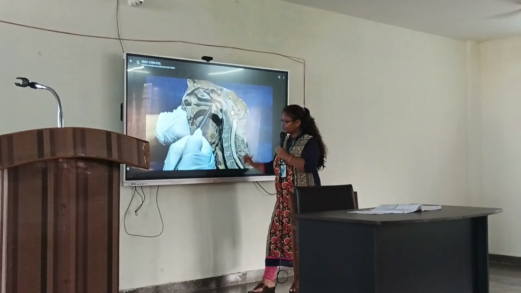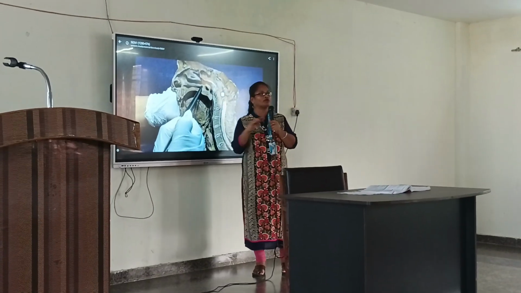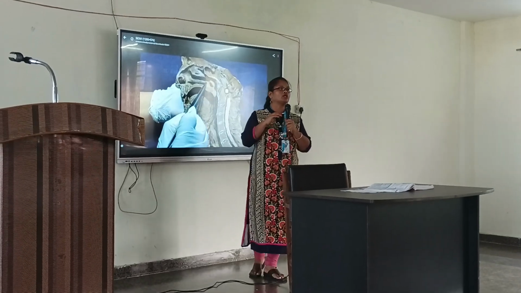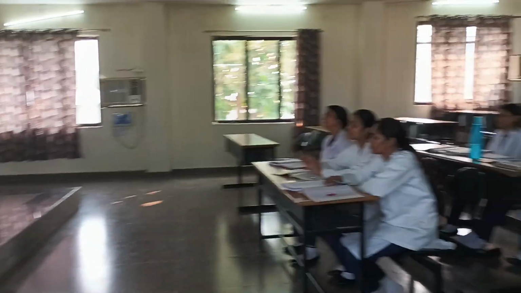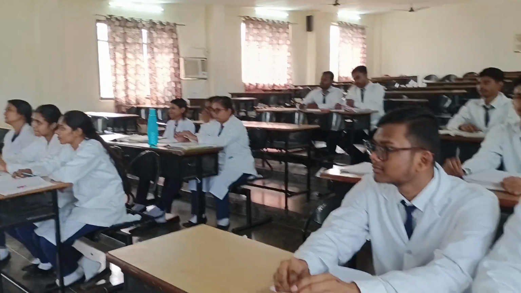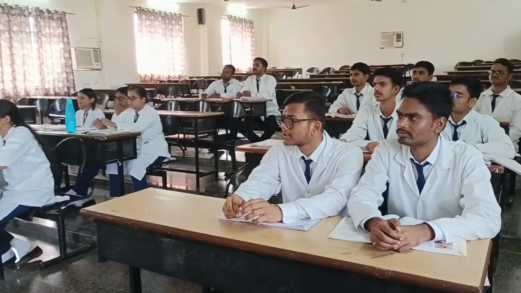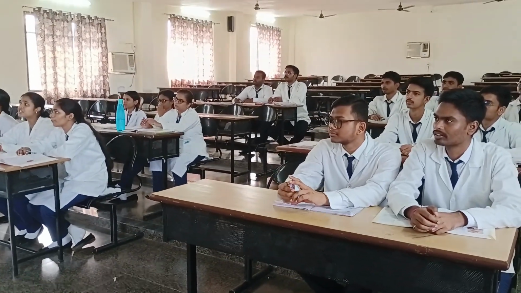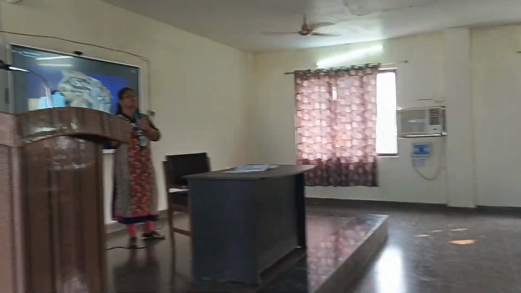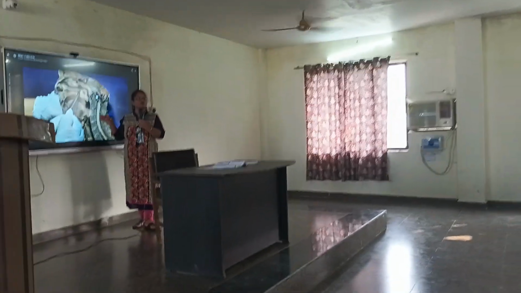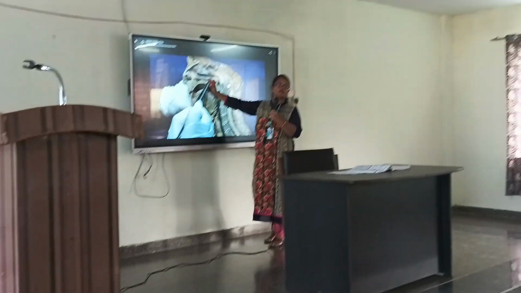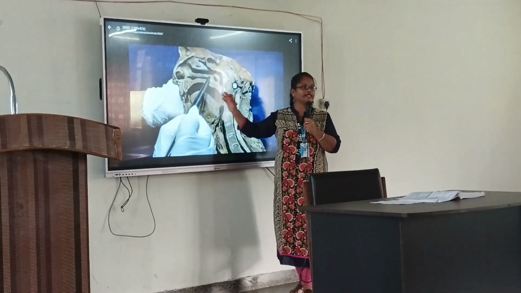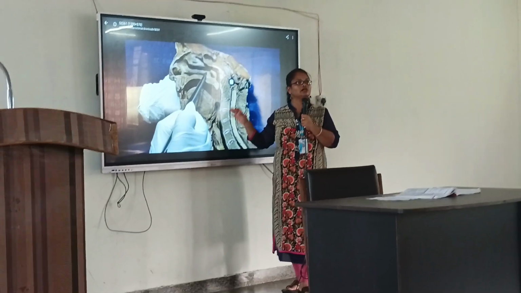Okay? Inferiorly it lies up to the lower border of the cricoid cartilage or the lower border of C6. Posteriorly it lies over the prevertebral fascia, the fascia which is situated anterior to the vertebral column. And anteriorly it communicates with the nose, with the oral cavity and with the larynx.